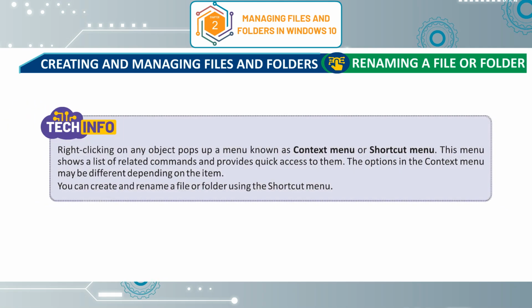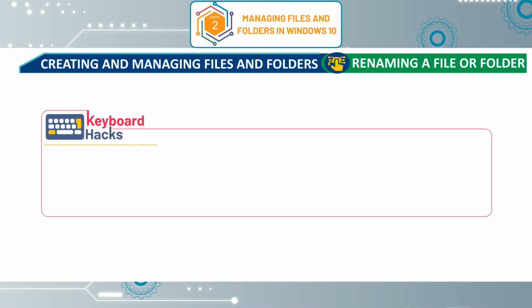Tech Info. Right-clicking on any object pops up a menu known as Context menu or Shortcut menu. This menu shows a list of related commands and provides quick access to them. The options in the Context menu may be different depending on the item. You can create and rename a file or folder using the Shortcut menu.